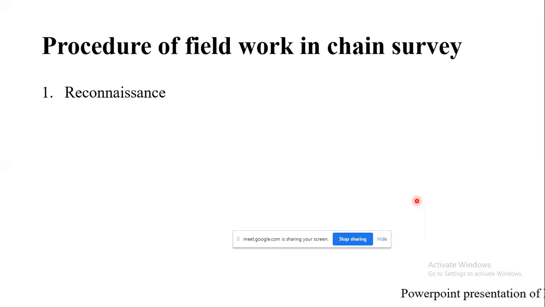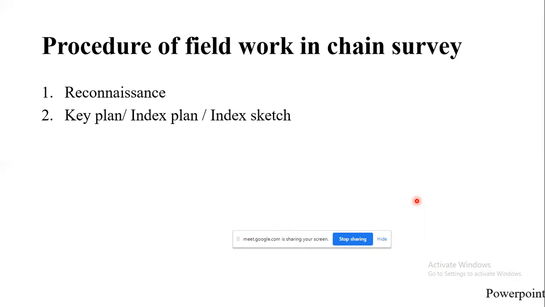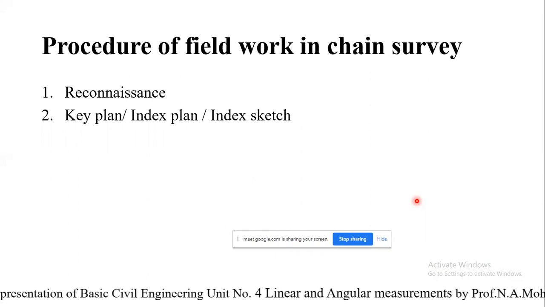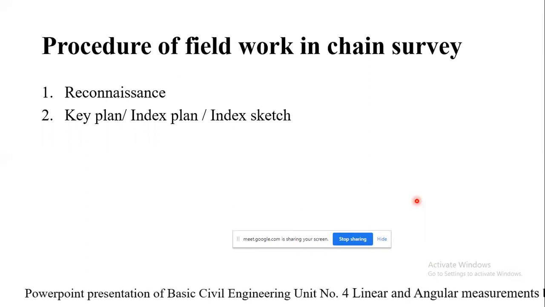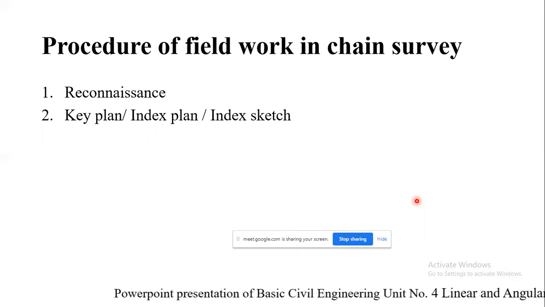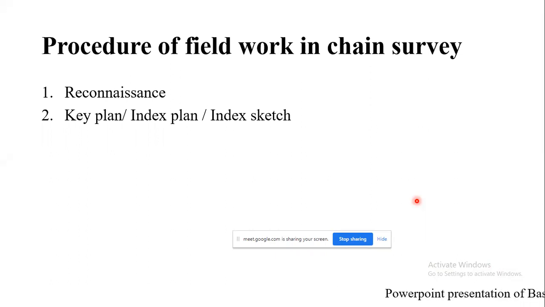Then after doing the reconnaissance survey, which is nothing but the preliminary survey, he should prepare a key plan or index sketch, which will give an approximate position of the objects. So where a particular building is located, where a particular pole or electric pole has been located. He should prepare a neat hand sketch showing the arrangement of the framework. So where the particular main station will be, subsidiary stations, tie stations. Likewise, and he should name them, so that it will be useful when doing the survey work.